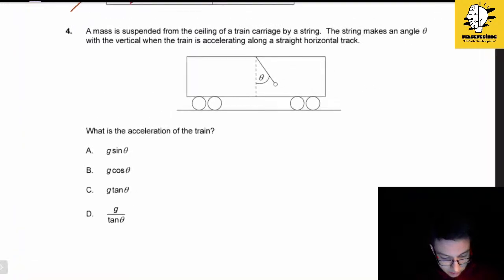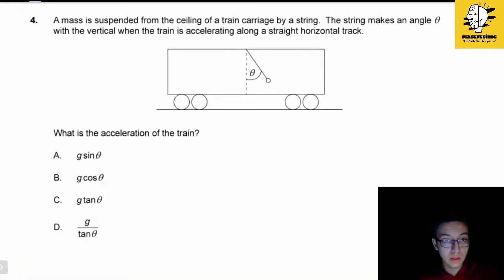The next question, 4. Do you want to go for it, or do you want me to go for it? You can go for it. Okay, it says a mass is suspended from the ceiling of a train carriage by a string. The string makes an angle theta with the vertical when the train is accelerating along a straight horizontal track. What is the acceleration of the train?